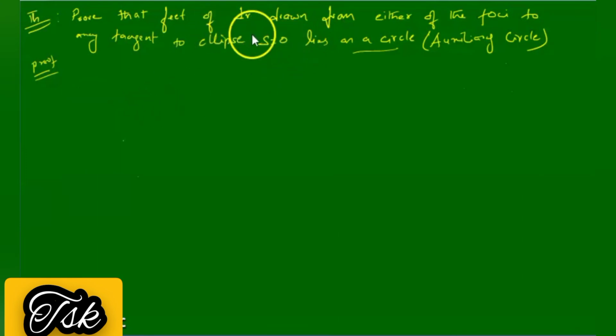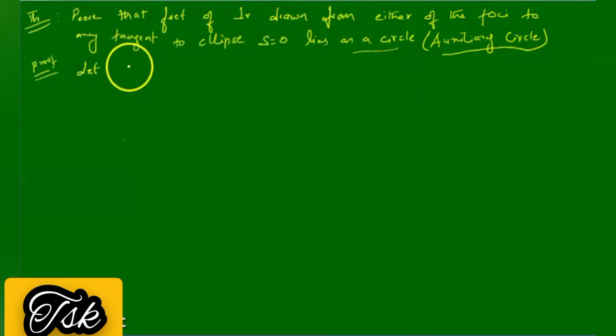Prove that the foot of perpendicular drawn from either of the foci to any tangent to the ellipse S equal to 0 lies on a circle called the auxiliary circle. Already we know the definition of the auxiliary circle: a circle described on the major axis as diameter, whose diameter is the length of the major axis. Okay, let's move to the problem.